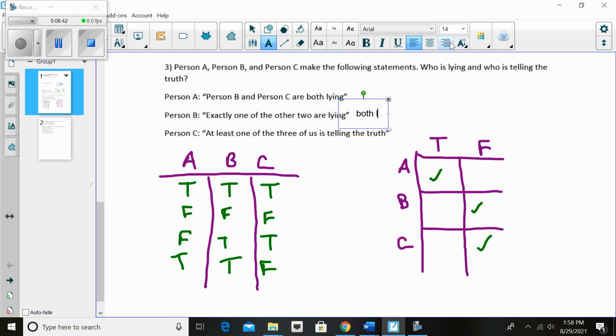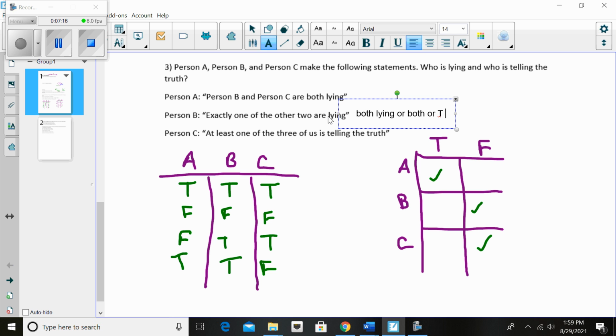So either both are lying, but it could mean both are telling the truth, right? Because there's three different things that could happen. If you're talking about two people, we have three scenarios. Both are lying, both are telling the truth, or exactly one is lying, which would leave exactly one telling the truth. Okay, so again, we've got this finite number of possibilities. So I hope you recognize here that this is inconsistent, right?